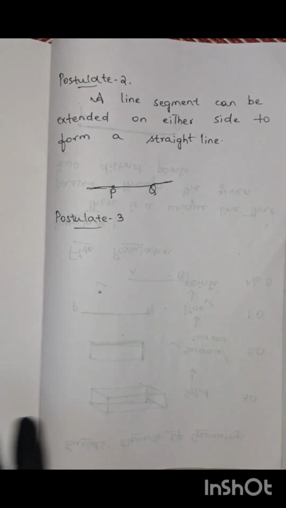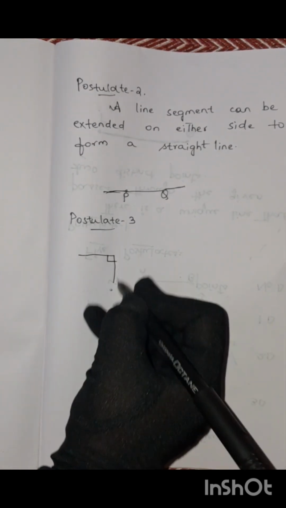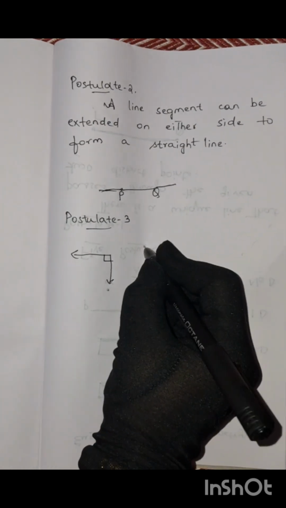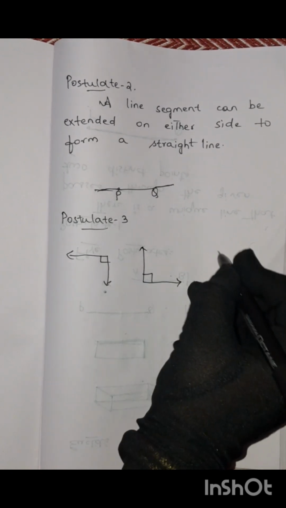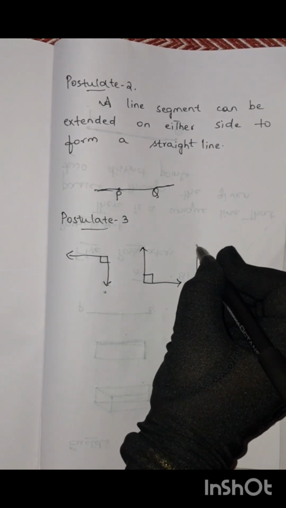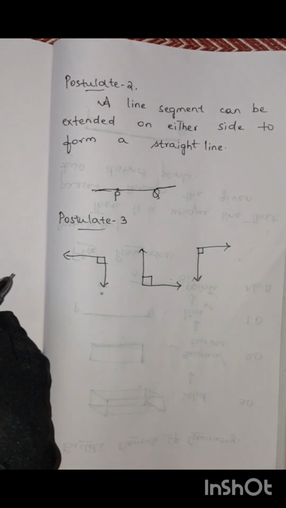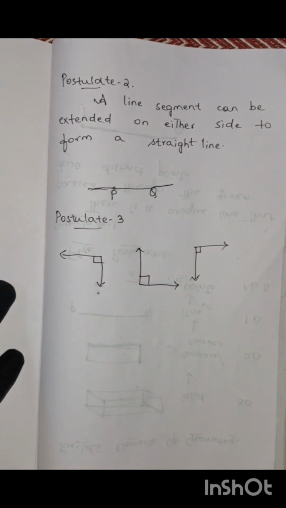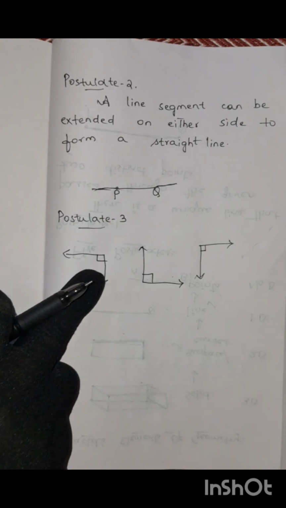For example, take a grid paper and draw different figures which represent a right angle. Suppose this is one right angle, and this is one right angle, and suppose this is one right angle, right? So these are three different right angles. Yes or no? So here what they are saying is, you can observe that both the arms of each angle, so this is an angle, right?